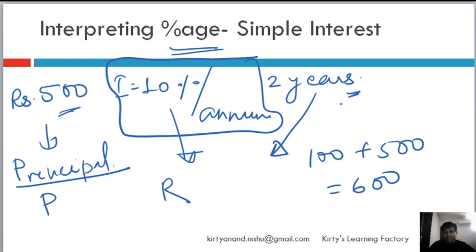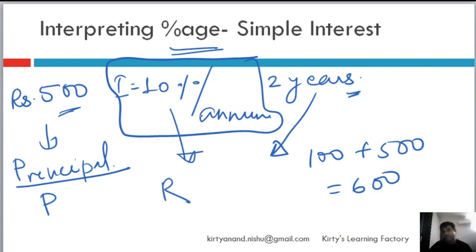So just make sure that whatever is the time, your rate of interest should be the same in terms of time. I will tell you what it means. So if you have to return the money after 2 years, so if your time is in years, your rate of interest should also reflect the rate of interest for the year.